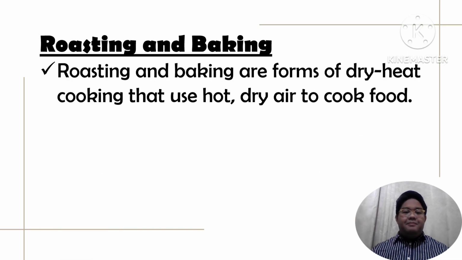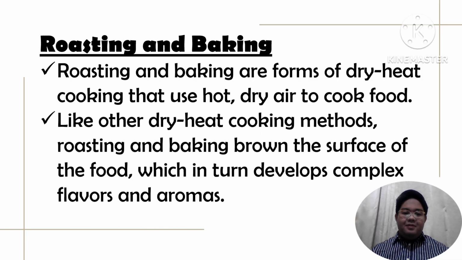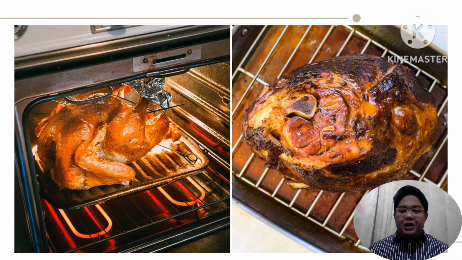Roasting and baking. Roasting and baking are forms of dry heat cooking that use hot, dry air to cook food. Like other dry heat cooking methods, roasting and baking brown the surface of the food, which in turn develops complex flavors and aromas. As you can see on the picture, we have here different kinds of meats, and it has been cooked by means of dry heat methods such as roasting and baking. So you can see the brown surface of the meats.